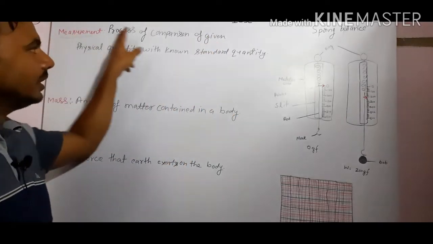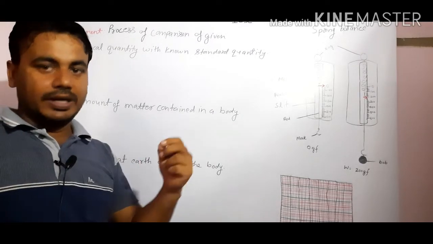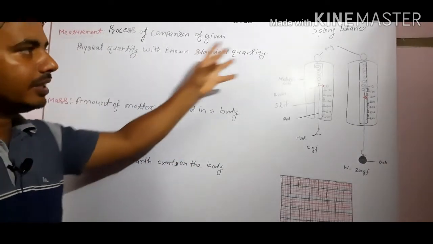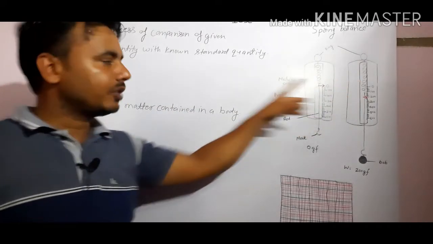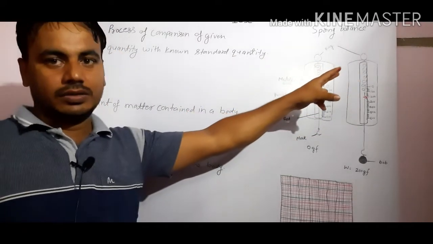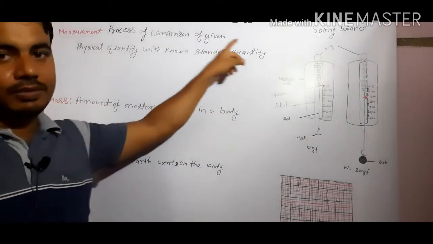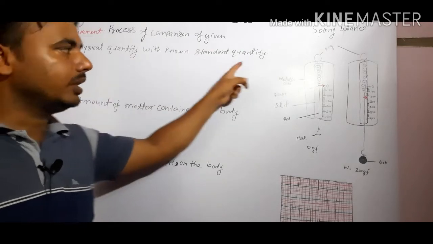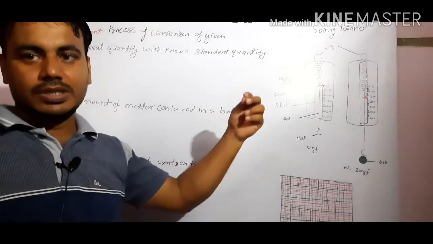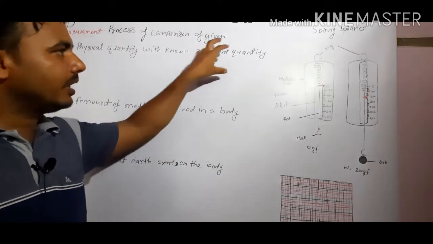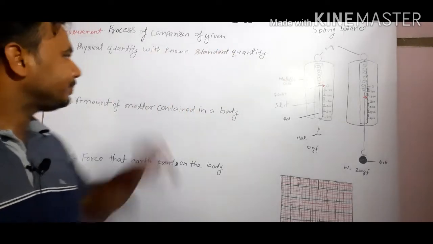मेजरमेंट मीन्स नापना होता है, मतलब कोई स्टैंडर्ड क्वांटिटी जैसे 1 मीटर का हम टेप लेके और हमें मान लीजिए 10 मीटर नापना है तो 1 मीटर को 10 टाइम्स हम मेज़र करेंगे और उसका लेंथ होगा 10 मीटर. So this is the measurement: the comparison of the given physical quantity with the known standard quantity. Here the 1 meter tape is the standard quantity and we are comparing the length of the given object with that 1 meter tape.